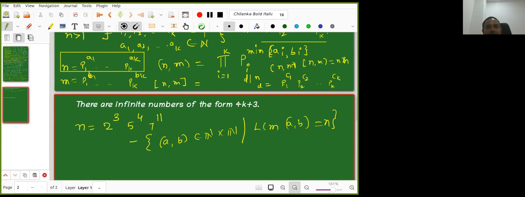I'm defining the set, say Ln. So Ln is defined as all ordered pairs such that LCM of A, B equals n. Now, what is my question? Find the cardinality of Ln. Is the question clear?